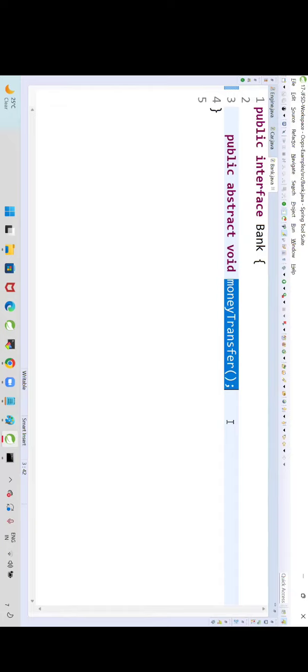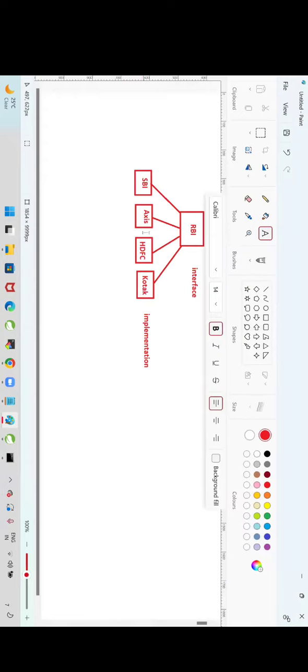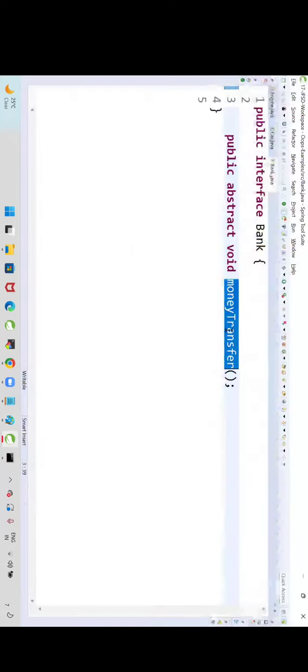Here the interface comes into the picture. It will tell you what the operation is, but it will not tell you how it is working. It is providing only the high level, hiding unnecessary data and providing only useful data. Now, SBI, Axis, HDFC and Kotak are available. All these banks should support money transfer. Who is deciding that? The interface is deciding that. RBI is giving an interface: hey banks, you have to support money transfer.